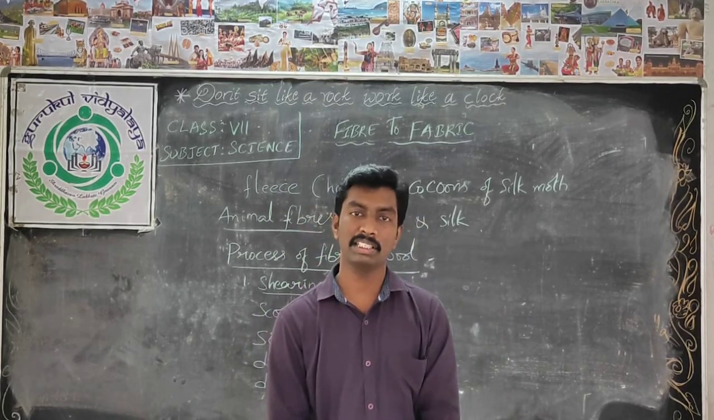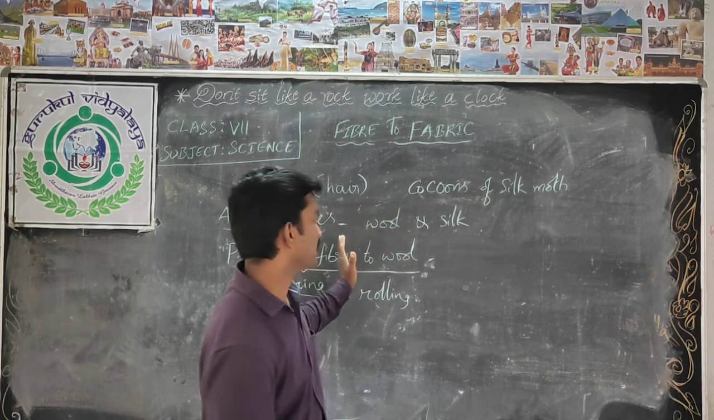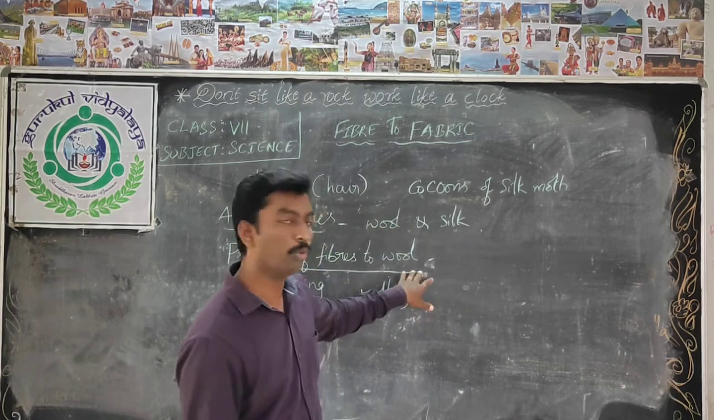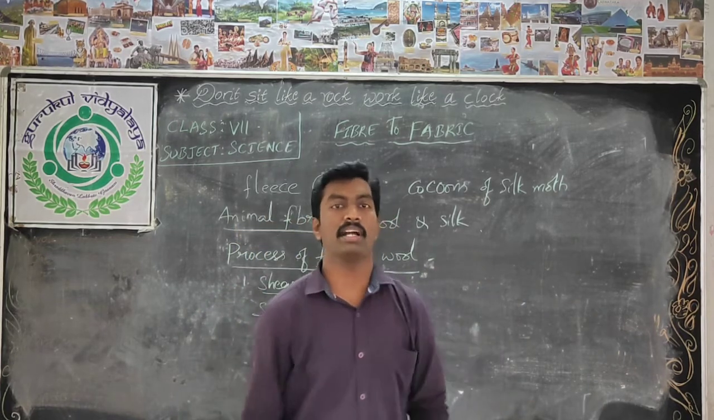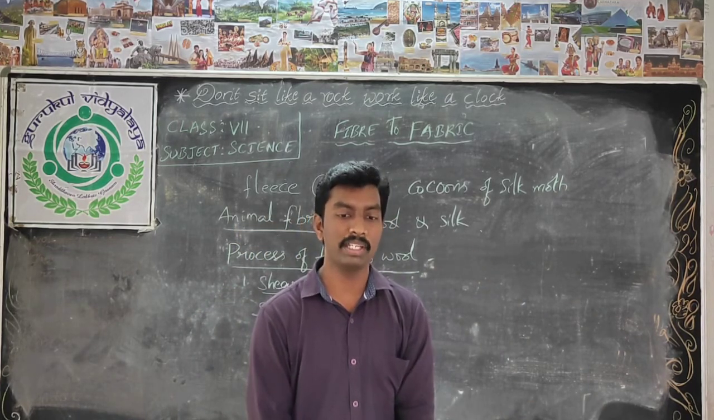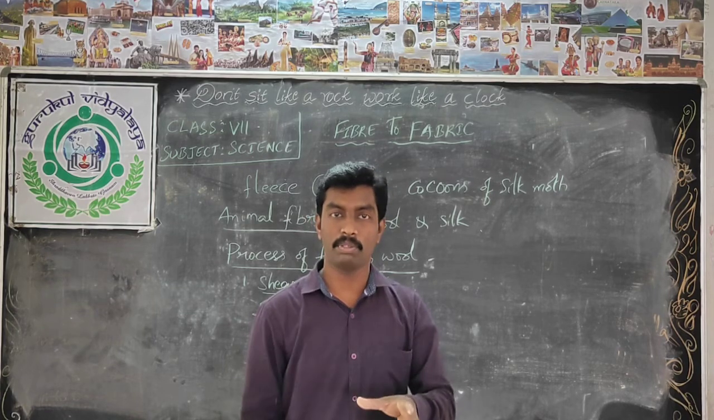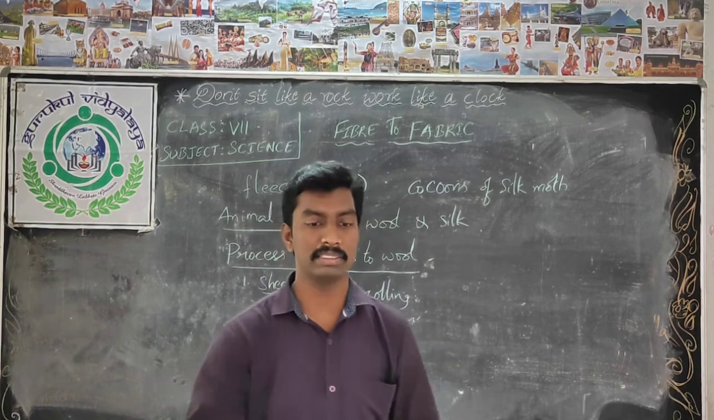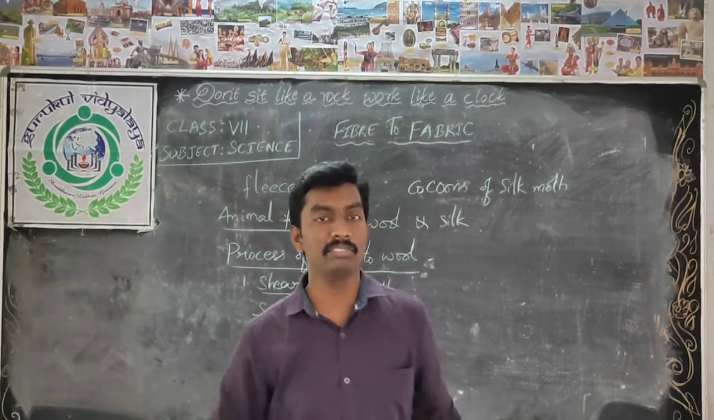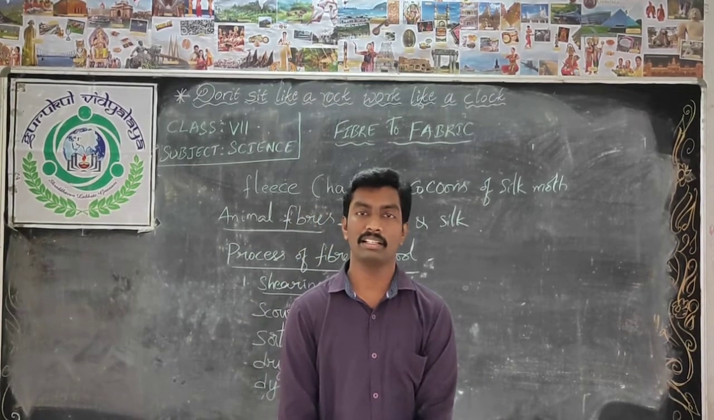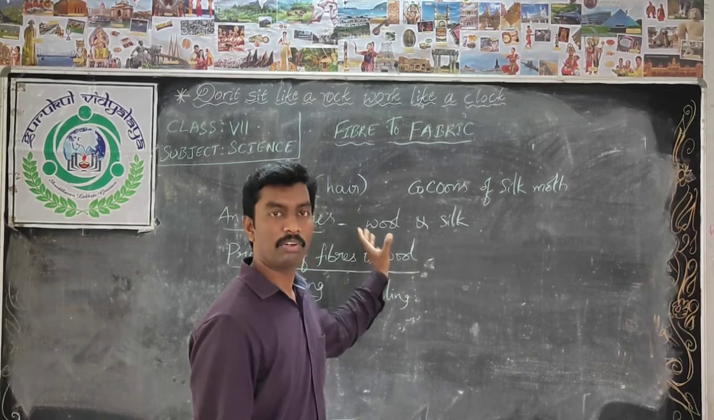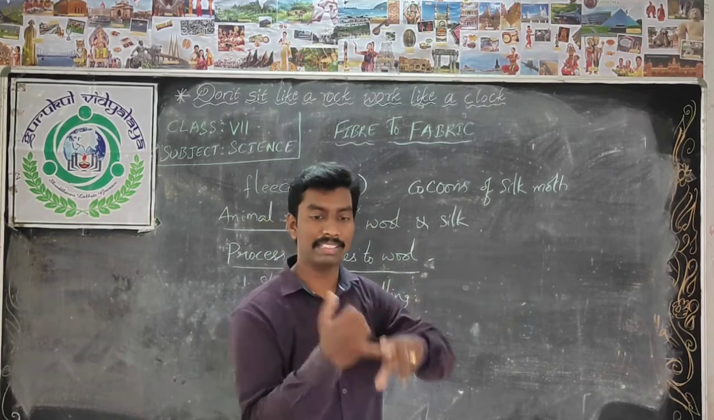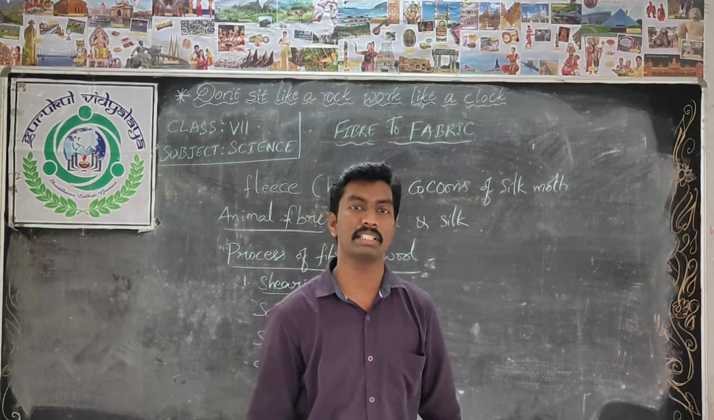So children, do you understand how the fibers are converted into wool? How the wool is obtained from the fiber or fleece of the sheep. So here we understood the topic. And one more important thing is that occupational hazards will also be there when doing this process, converting the fiber into wool. Some hazards will be there. What is that hazard?